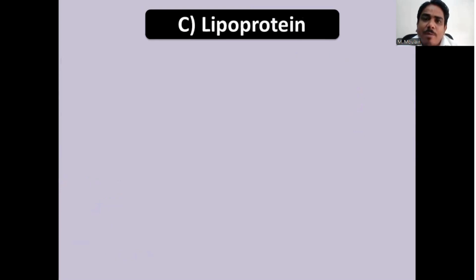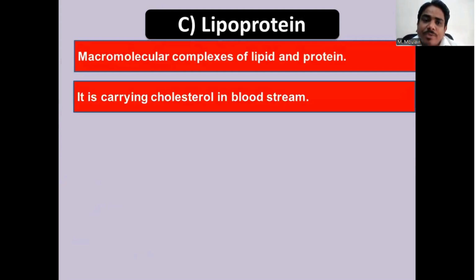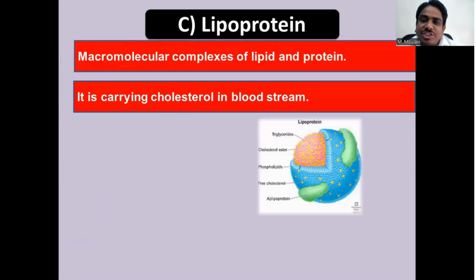This is the third type, lipoprotein. Lipoprotein contains the macromolecular complexes of the lipid and the protein. It carries the cholesterol in the bloodstream. This is the general structure of the lipoprotein.